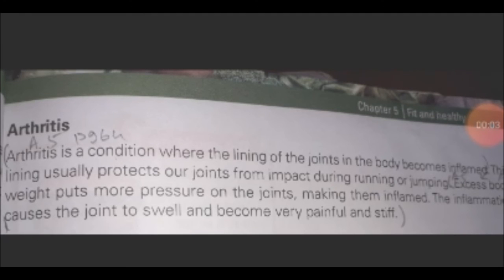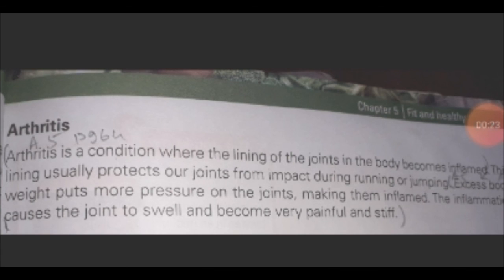Arthritis. Arthritis is a condition where the lining of the joints in the body becomes inflamed. This lining usually protects the joints from impact during running or jumping. Excess body weight puts more pressure on the joints, making them inflamed. The inflammation causes the joint to swell and become very painful and stiff.